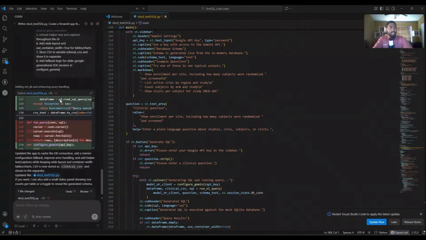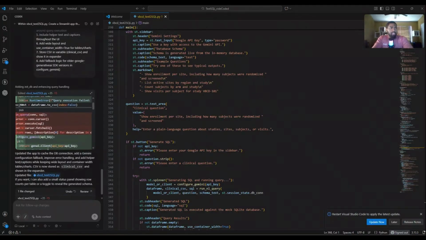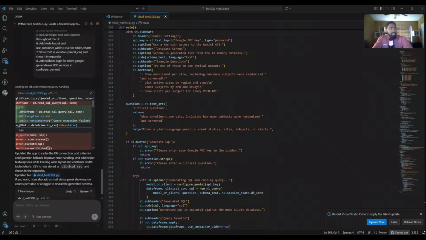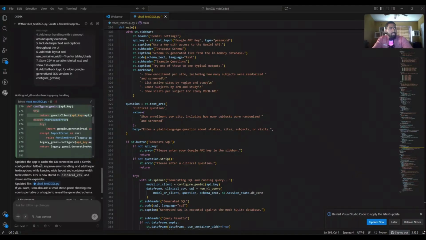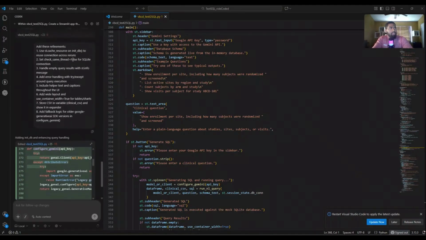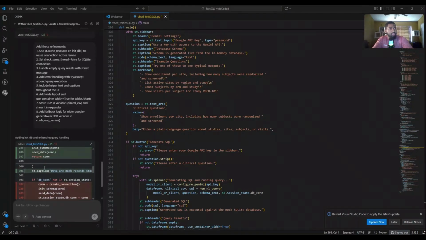So cool. It added these small refinements. When it comes to cache, PD DataFrame, configure Gemini, set check same thread, cache, store CSV and variable clinical CSV.